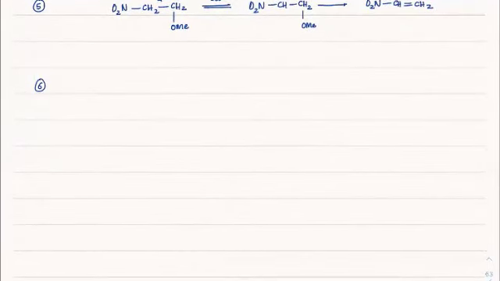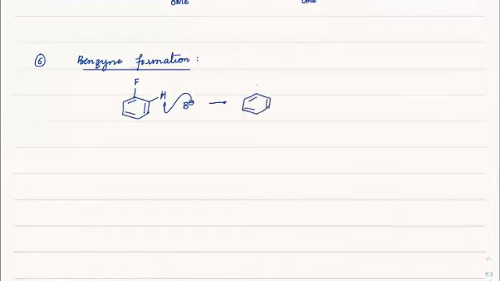Next, if you see the benzene mechanism, this is a very important application in benzene formation also. Recall that if there is a fluorine group present on benzene, which is a very weak leaving group, the base will extract this proton, and we will have fluorine here, and a minus will be formed here.